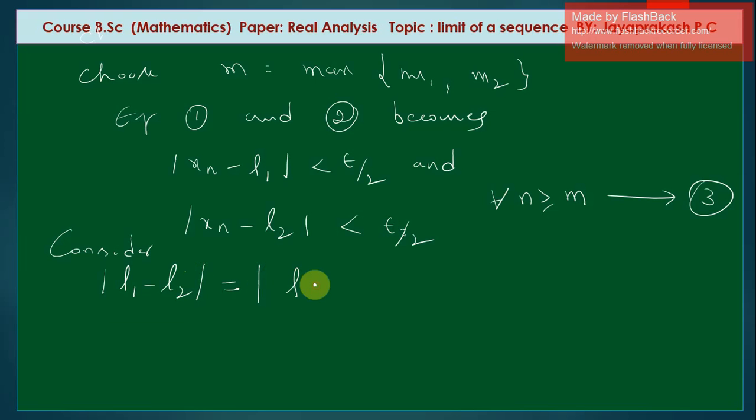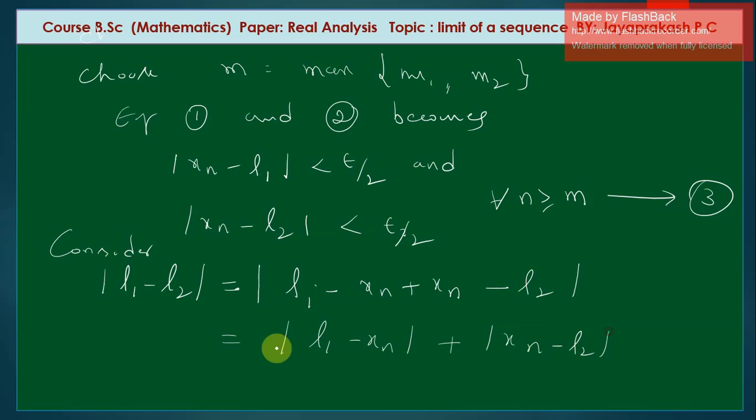Here add and subtract xn, so it is equal to modulus of L1 minus xn plus xn minus L2. By using the modulus property, if we split into two parts, the linear property, we get modulus of L1 minus L2 is less than or equal to modulus of xn minus L1 plus modulus of xn minus L2, since modulus gives a positive sign.